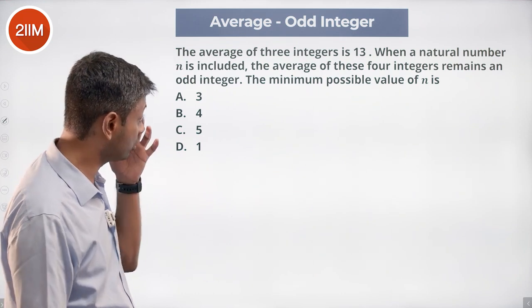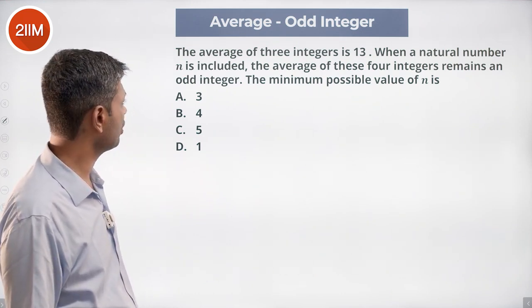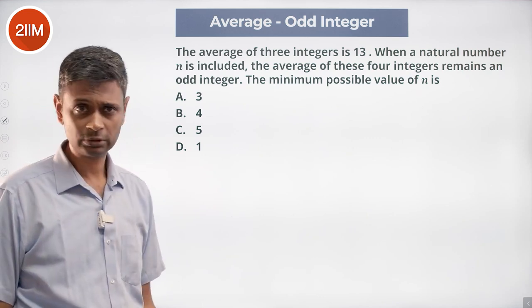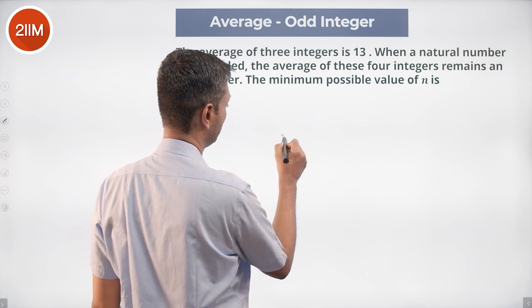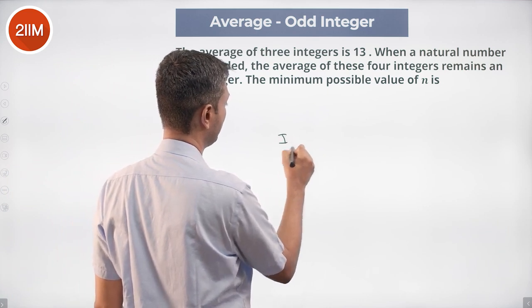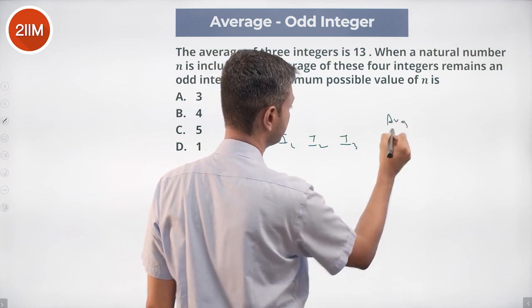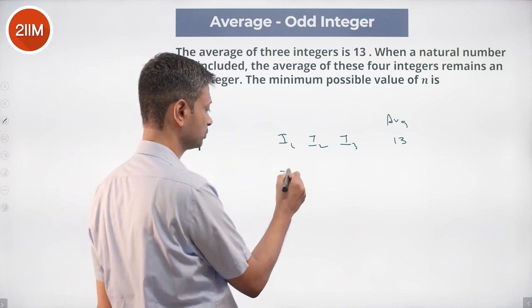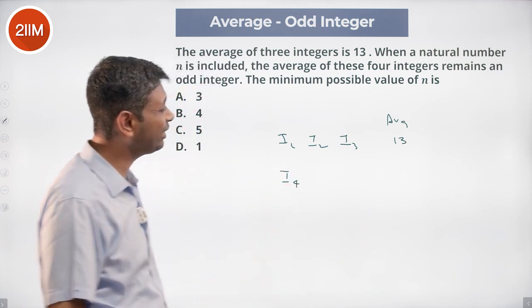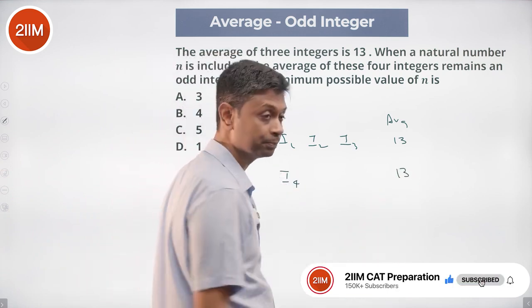The average of 3 integers is 13. When a natural number n is included, the average of these 4 integers remains an odd integer. Nice. 3 integers, average 13. Let's say I1, I2, I3. Average is 13. A fourth number comes, I4. Average remains an integer. If the fourth number were 13, the average would be 13.